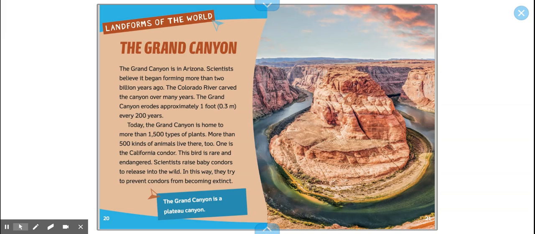The Grand Canyon is a plateau canyon. Notice how it's flat on the top. So plateaus look like mountains that got chopped off, and they are flat across the top.